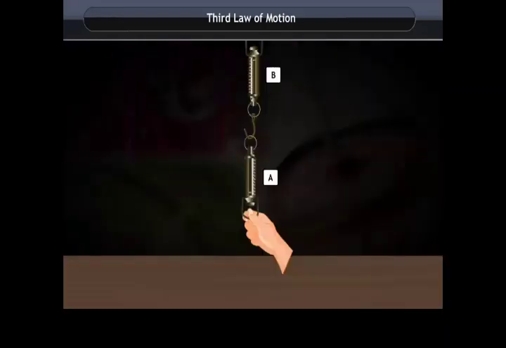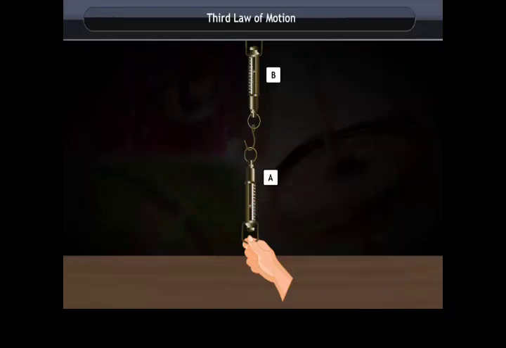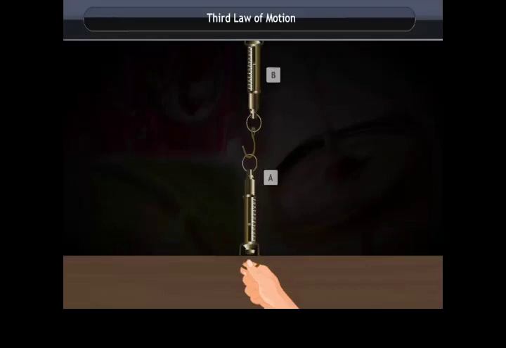Let us consider two spring balances connected together as shown here. The fixed end of balance B is attached to a rigid support like a wall. When a force is applied through the free end of spring balance A, it is observed that both the spring balances show the same readings on their scales. It means that the force exerted by spring balance A on balance B is equal but opposite in direction to the force exerted by balance B on balance A.